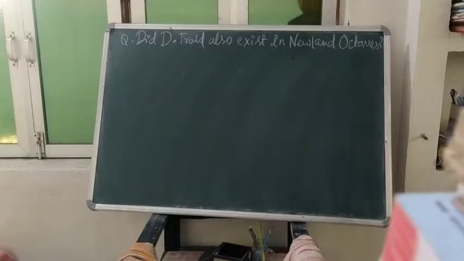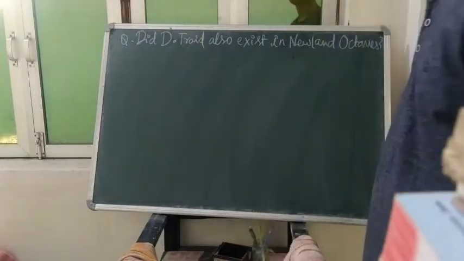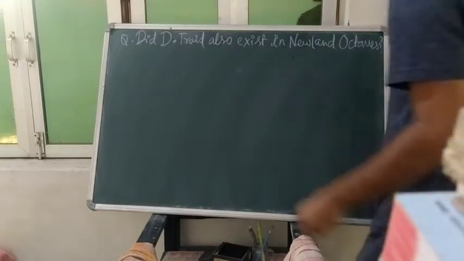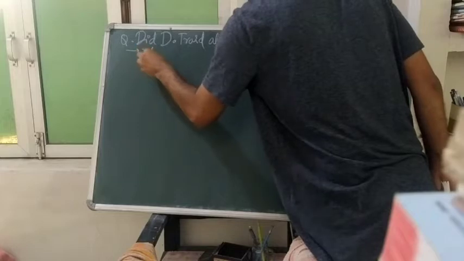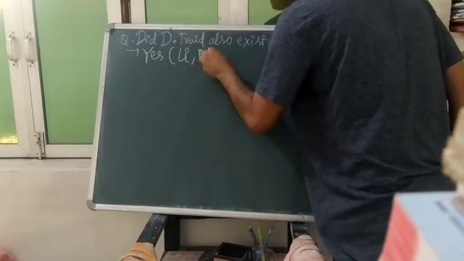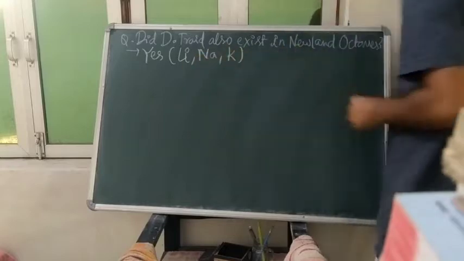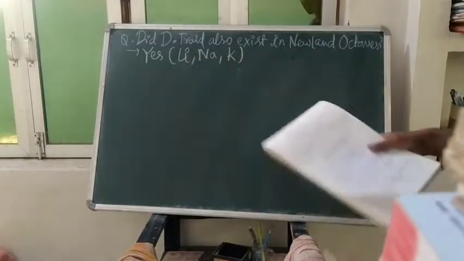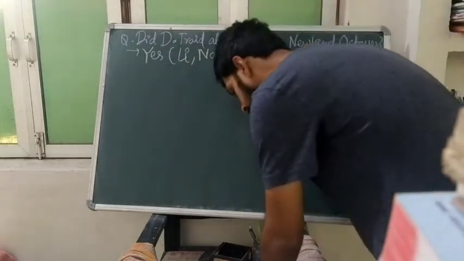Next, look students, it's an NCERT problem: did Döbereiner's triads also exist in Newlands' octaves? Your answer will be yes. Li, Na, K, lithium, sodium and potassium were present in Newlands' octaves as well as Döbereiner's triads.